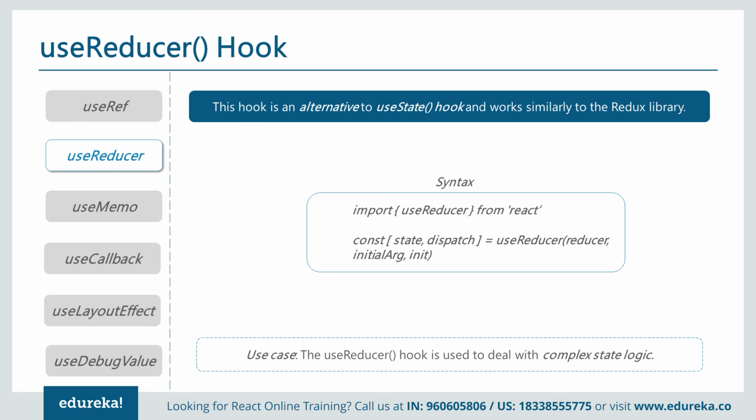Next, useReducer is very similar to the reducer used to maintain state. This hook is an alternative to the useState hook and works similar to the Redux library. Import useReducer from React. const [state, dispatch] = useReducer(reducer, initialArg, init). The useReducer hook is used to deal with complex state logic.